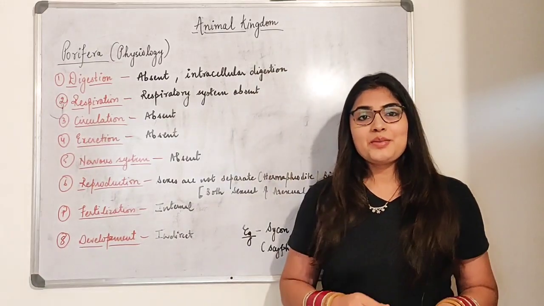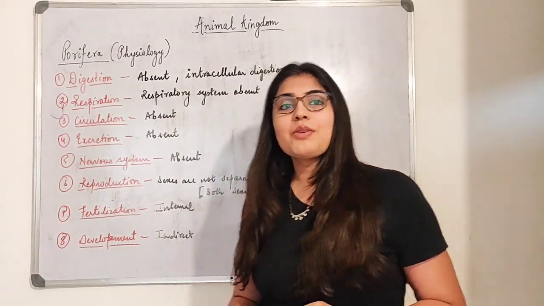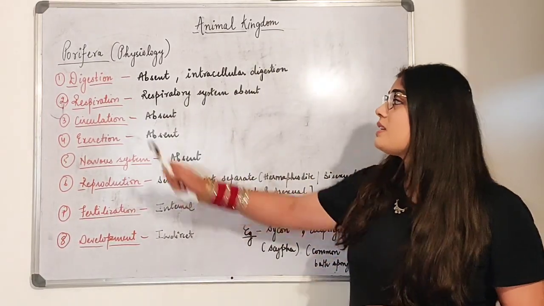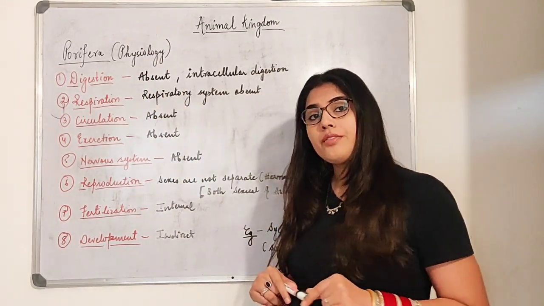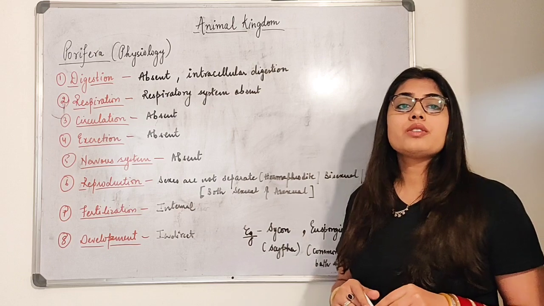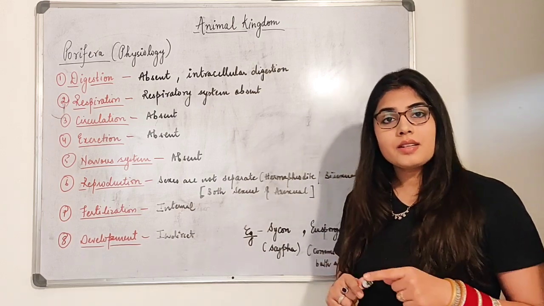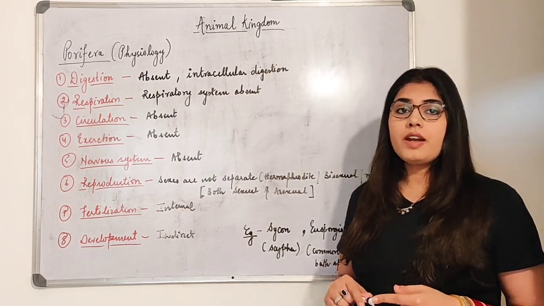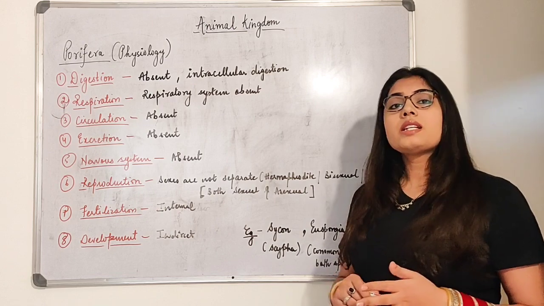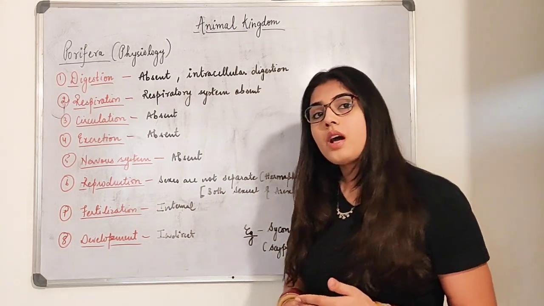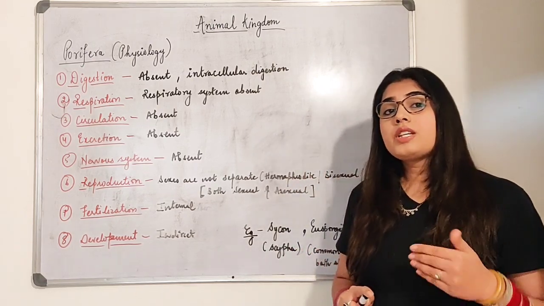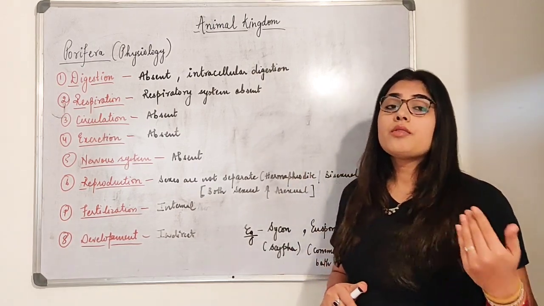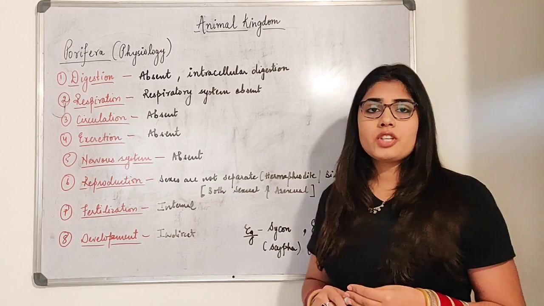Hi everyone, welcome back to my channel. In this video we will be moving forward with the next topic, that is physiology. We have been doing Porifera for the last two videos now. In the first video we studied the general characteristics of the phylum Porifera: what type of coelom, what type of body plan, what type of symmetry, segmentation, and what type of endoskeleton. All these things we have studied.